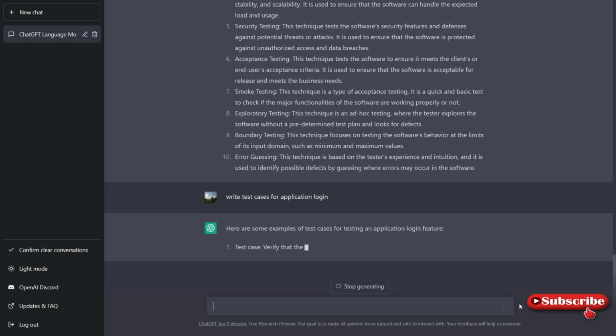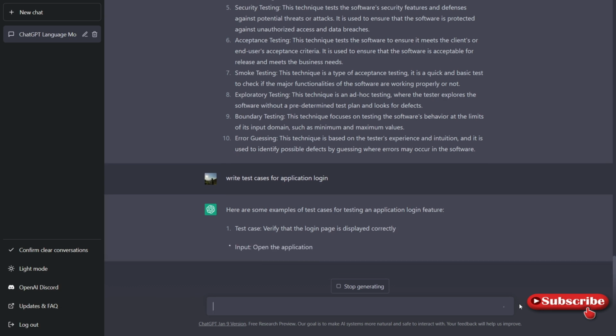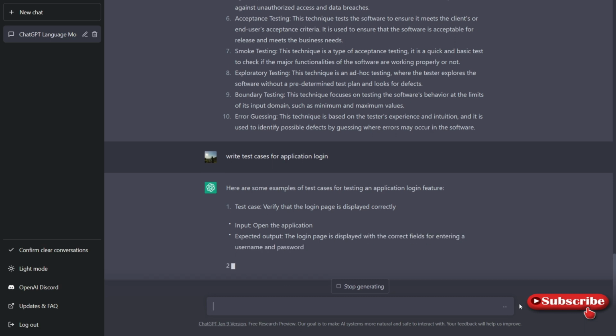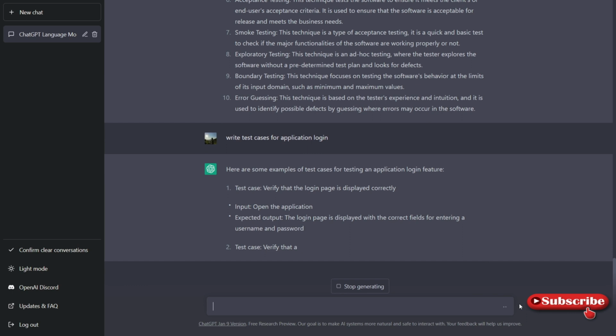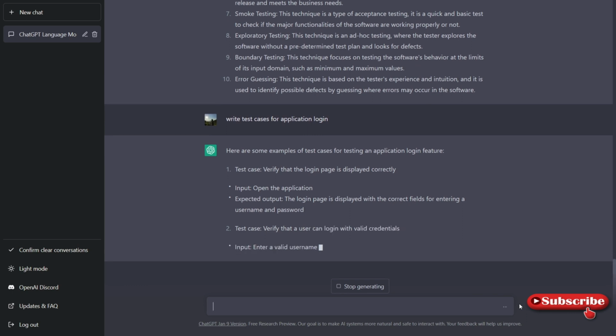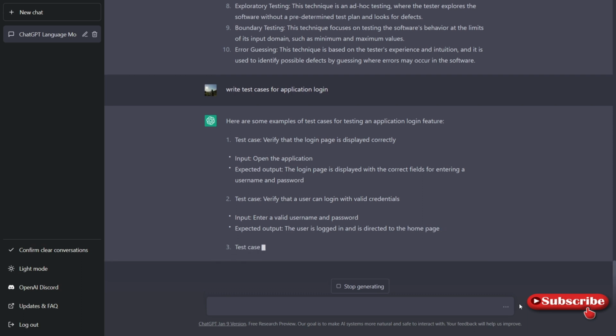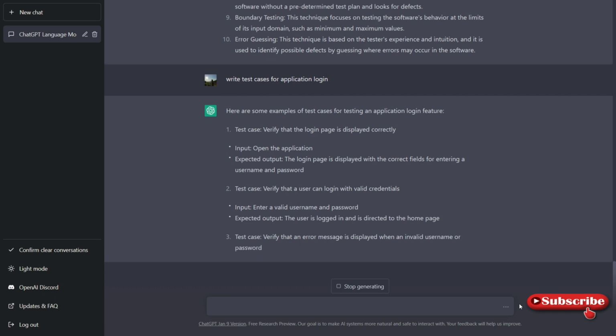Okay, right. The test case verifies that the login page is displaying correctly. Input: open application; expected: login page is displayed. Yes, it's correct. The second test case is verify user login with valid credentials. Yeah, we do this, right? First we look for the application getting loaded with the login module, and we use valid credentials, like a valid username and valid password, and error messages for invalid ones.